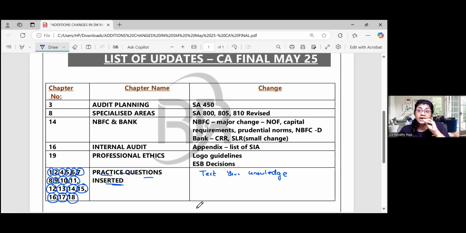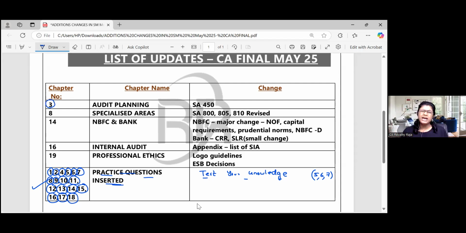But I advise you, once you finish revising one or two chapters, say you have completed chapters 5, 6 and 7, take one or two days off and do the ICAI test your knowledge and test your understanding, if not done earlier. So take note, in these chapters they have added practice questions towards the end, mostly under test your knowledge. One change.